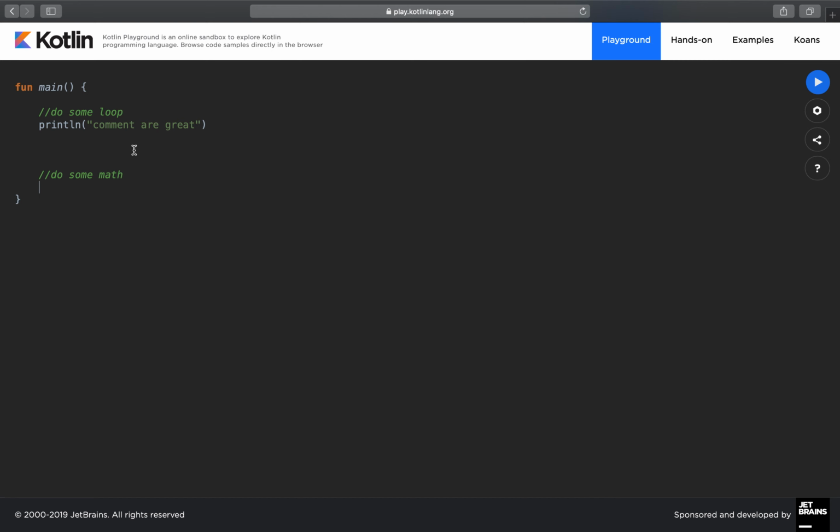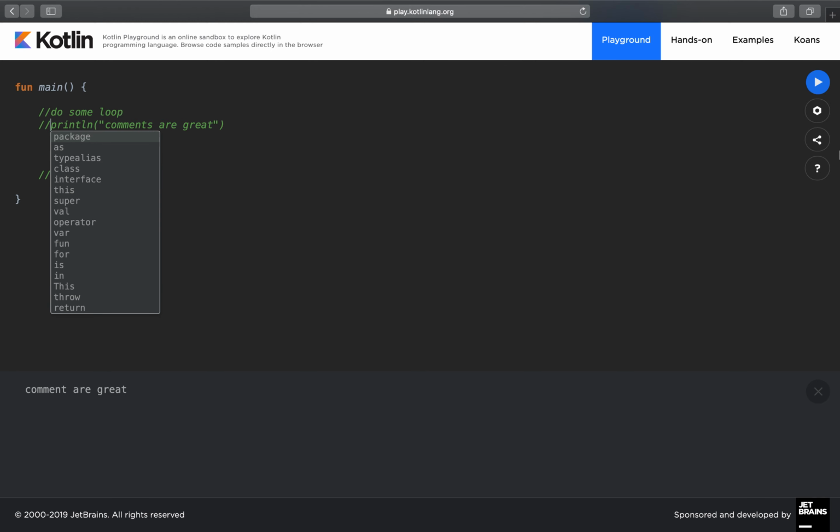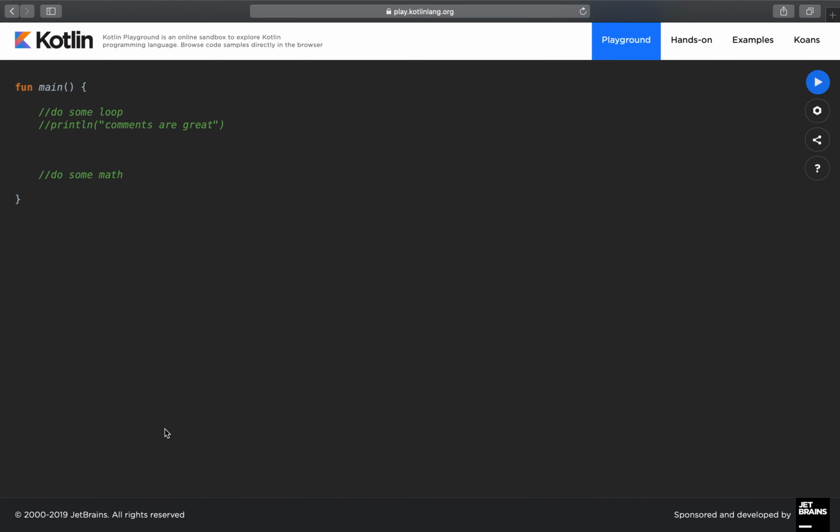Make sense? So in order for us to convert any line, as I said, we can add here, for example, the println. If I run it, I will see here, comments are great. If I add, just by adding two slashes in the beginning, and I run it, I will see nothing, because it is a comment. The compiler will ignore it.